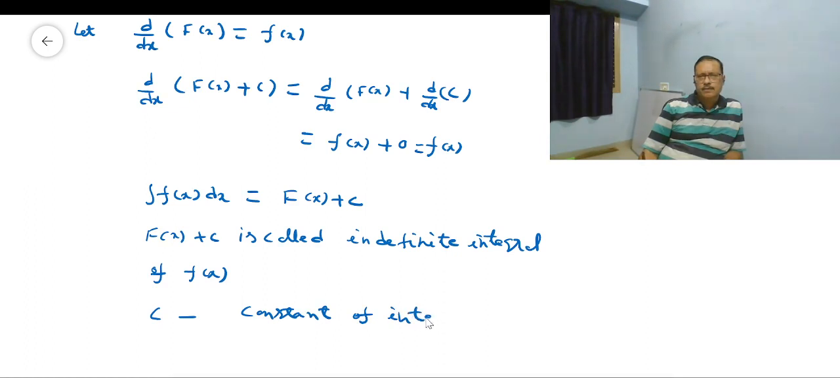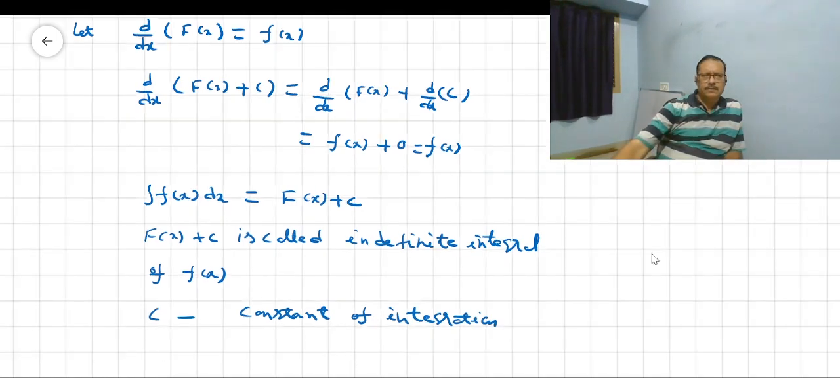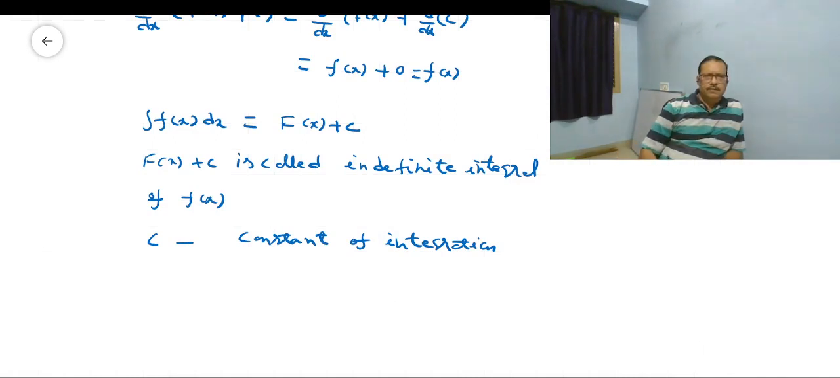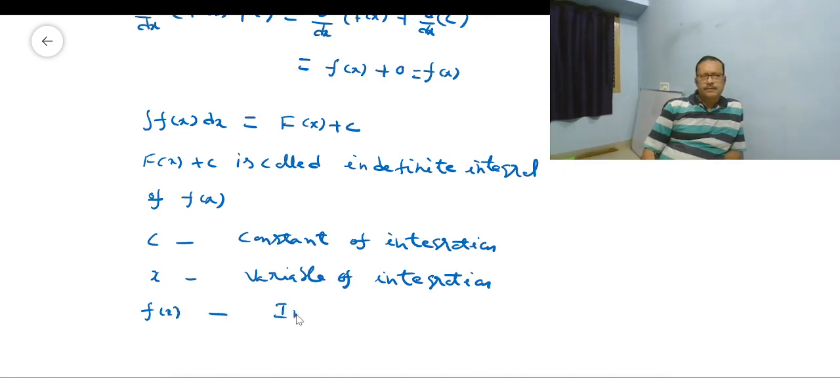Okay, c is called the constant of integration, and x is called the variable of integration. Small f of x is called the integrand.